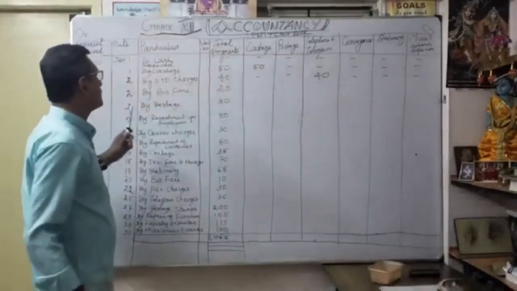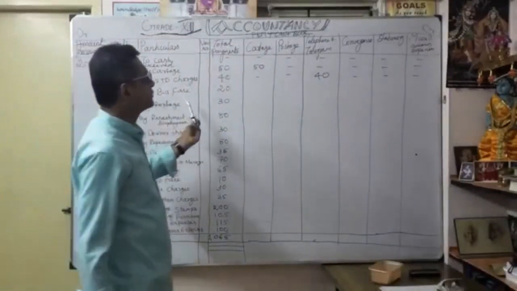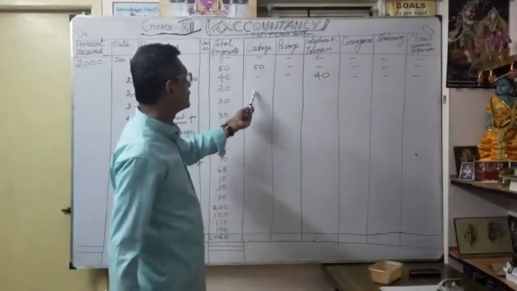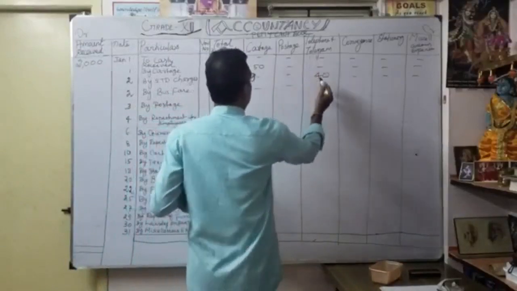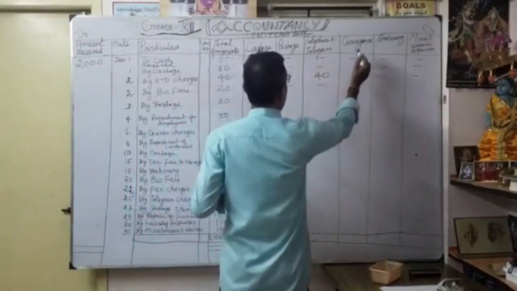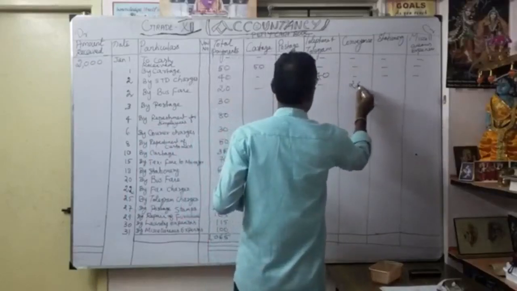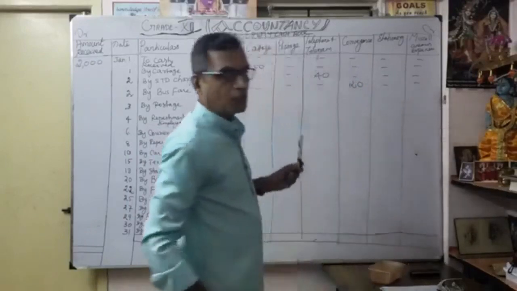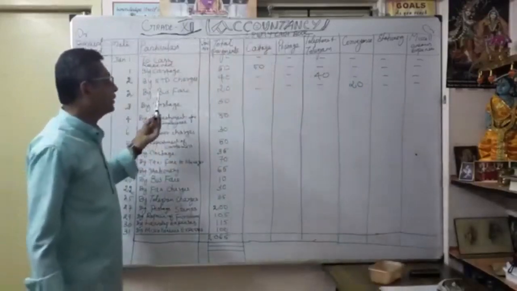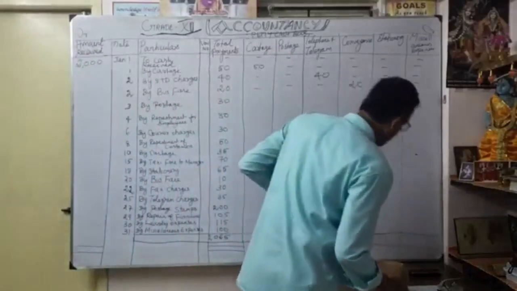Then see the next one, January 2, by bus fare. As a bus fare, you have to write, no, it is not cottage, so dash. It is not postage, and it is not telephone or telegram expenses. So it is coming under conveyance. Correct? As a bus fare, conveyance, 20 rupees, and I have written dash for the others. So understood how to write a bus fare? You have to identify the head, conveyance. Accordingly you have to write.